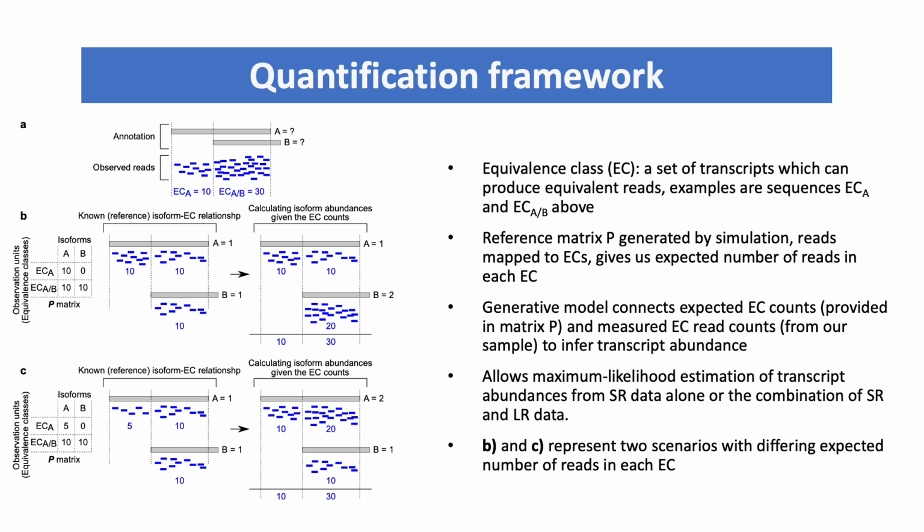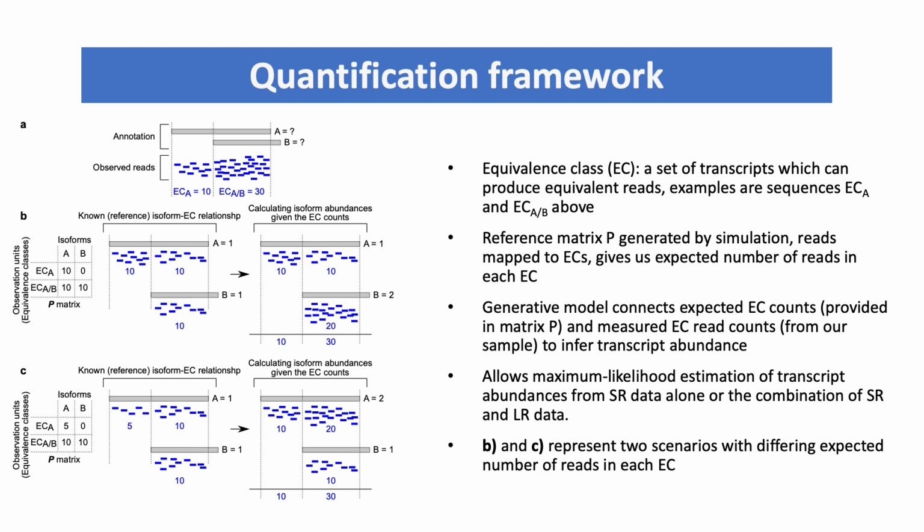We have this reference matrix here named P, which we generate by simulation, and we map reads to equivalence classes, giving us the expected number of reads in each equivalence class produced by one unit of each transcript. We then use a generative model to connect the expected equivalence class counts provided in P and the measured equivalence class read counts from our sample to infer transcript abundances.